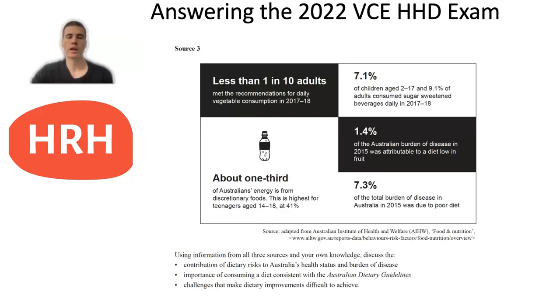I've done a couple of videos previously on answering the extended response part 1 and part 2, so please go back and have a look at those if you haven't. One's on analysing sources in the question and another is about writing a response. But this question is really focusing on dietary consumption and health conditions in Australia. Then it's asking you to think about how the Australian dietary guidelines might help Australians to make healthy choices, but why that might be difficult to achieve.